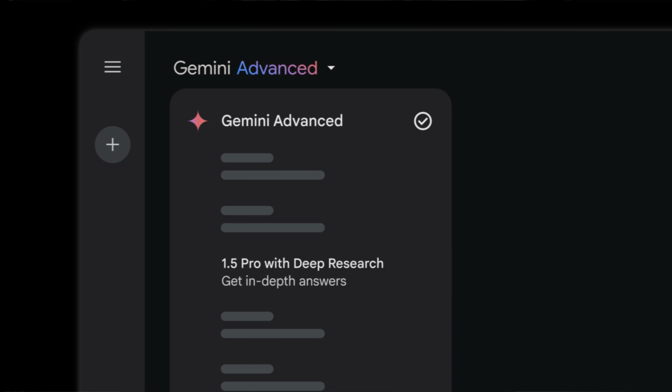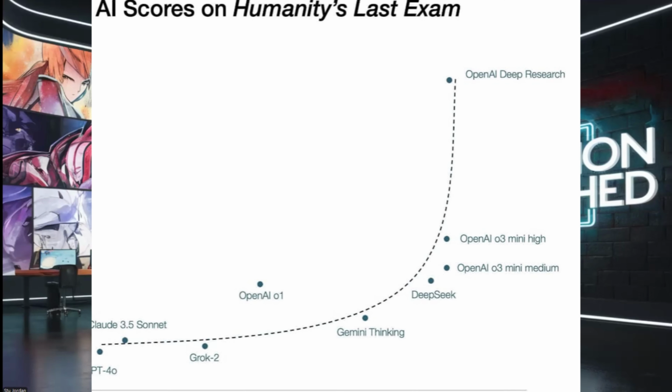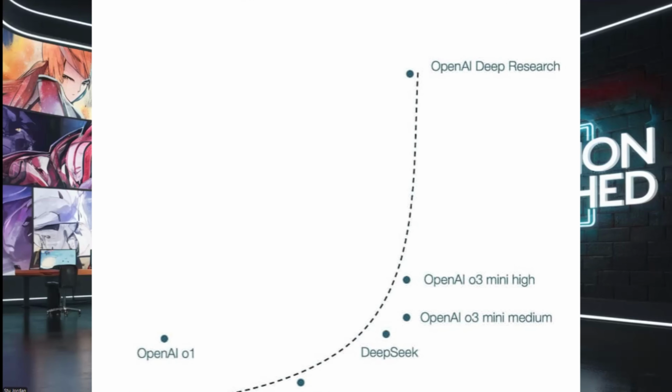And a lot of people have asked me, well, how does it compare to Gemini's deep search or Perplexity Pro's reasoning search? And let me tell you, this model hits different. It has a level of intelligence I have never interacted with before. And it provides me reports that are extremely strategic and valuable and come out anywhere between 8,000 and 20,000 words.